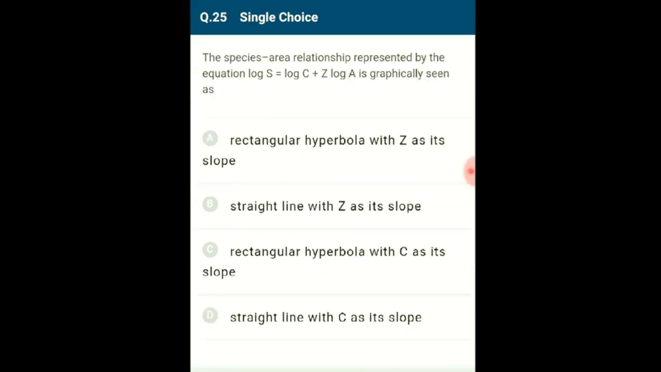Question number 25. The species area relationship represented by the equation log S is equal to log C plus Z log A is graphically seen as. Logarithmic scale. The species area relationship is a straight line described by the equation log S is equal to log C plus Z log A, where S is species richness, A is area, Z is slope of the line representing coefficient, and C is Y intercept. Ecologists have discovered that the value of Z lies in the